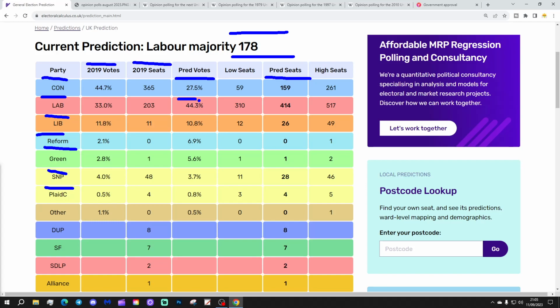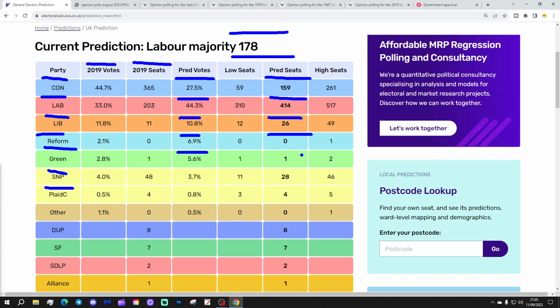Labour on 44.3% of the vote, which gives them a predicted seat score of 414 seats, which is very close to the 1997 result, actually. And Liberal Democrats on 26 seats with 10.8% of the vote. Reform on nearly 7%, but they struggle to get a seat. That's first past the post, of course.